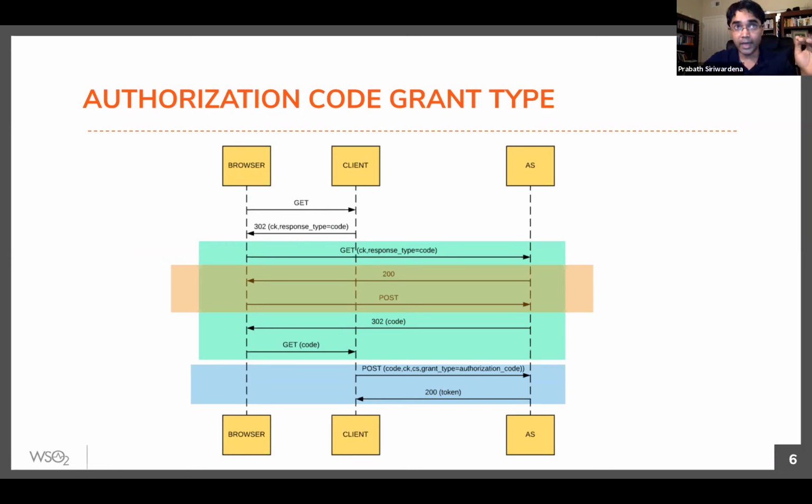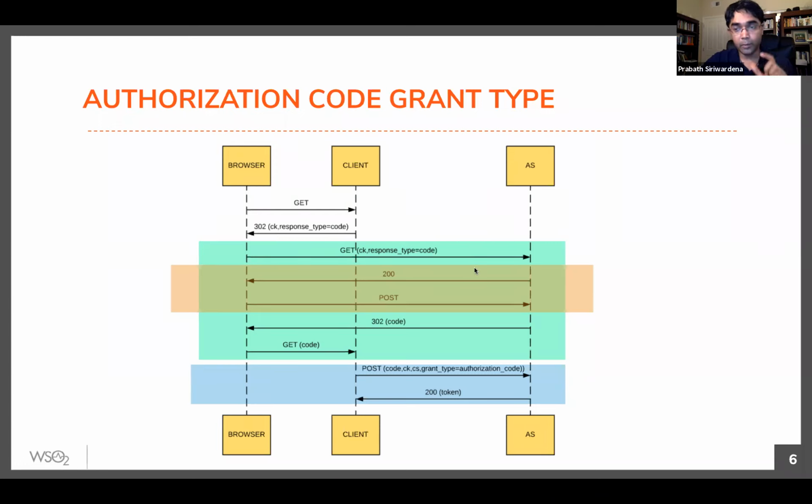So the location header in the 302 response will point to the authorized endpoint of the authorization server, right? Then it goes to the browser, and the browser will send the user to the authorization server. In the first request, you send something called response type. If you're using the authorization code grant type, you must set it to code. So you always send response type to the authorized endpoint.